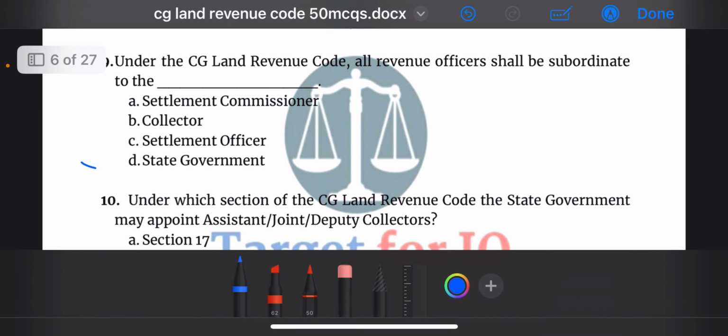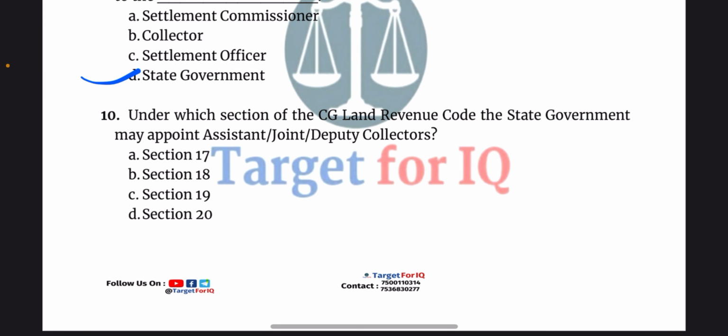Next question. Under which section of the CG Land Revenue Code the state government may appoint assistant or joint or deputy collectors? The options are A. Section 17, B. Section 18, C. Section 19, or D. Section 20. The correct answer is option B. Section 18.